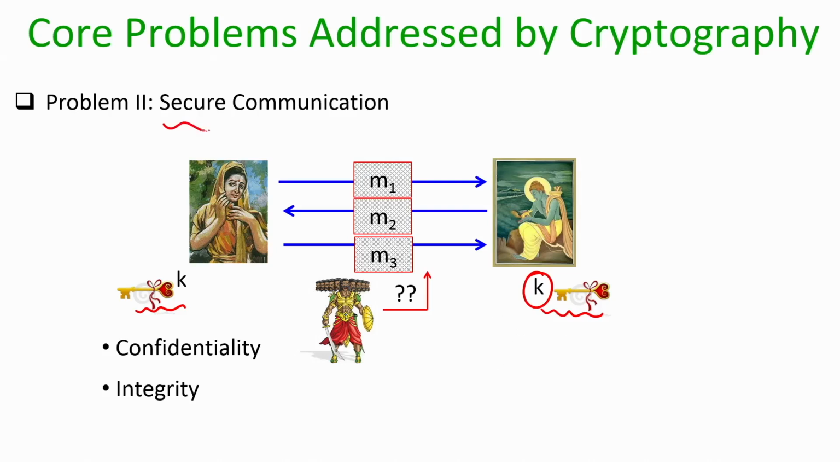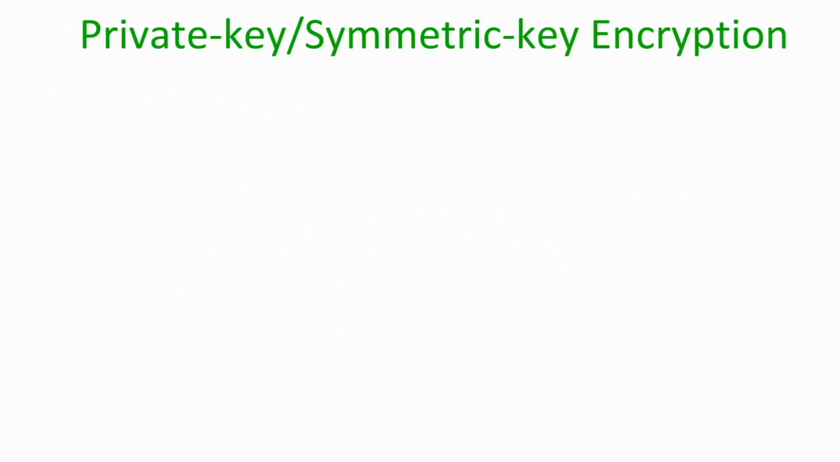Namely, we want to come up with algorithms which help me to do secure communication, and by secure communication here I mean that if there is a third party, a Ravana, who knows the public description of your algorithm, but does not know the value of the key, then even after observing the communication happening between Sita and Ram, and even after knowing the full protocol description according to which these messages have been computed, the Ravana should not be able to come up with the values of M1, M2, M3 and so on. So, that is the second problem addressed by cryptography.